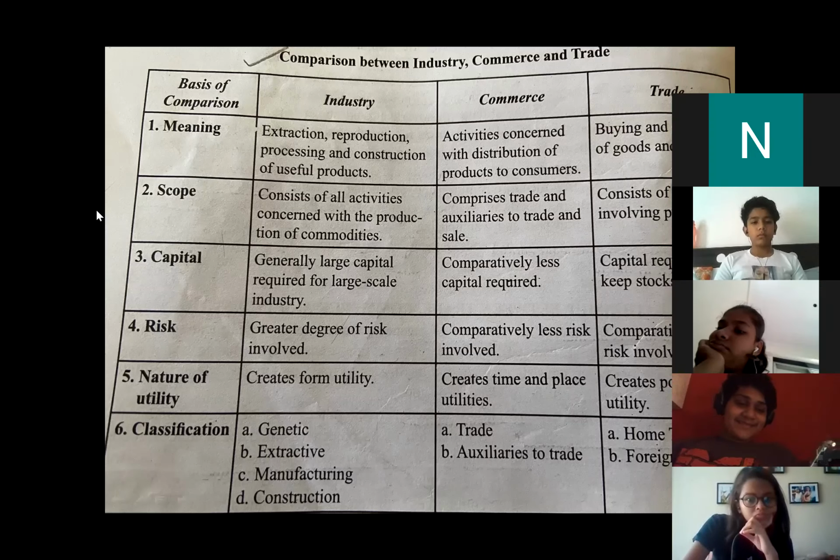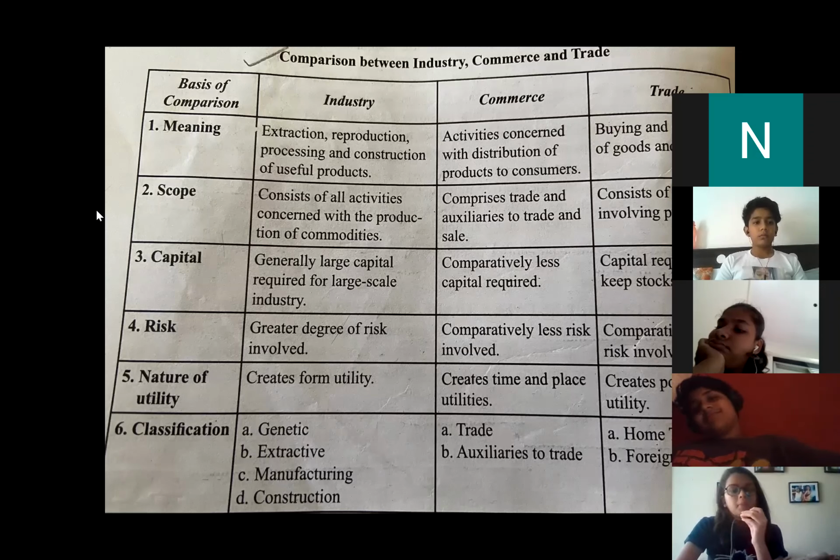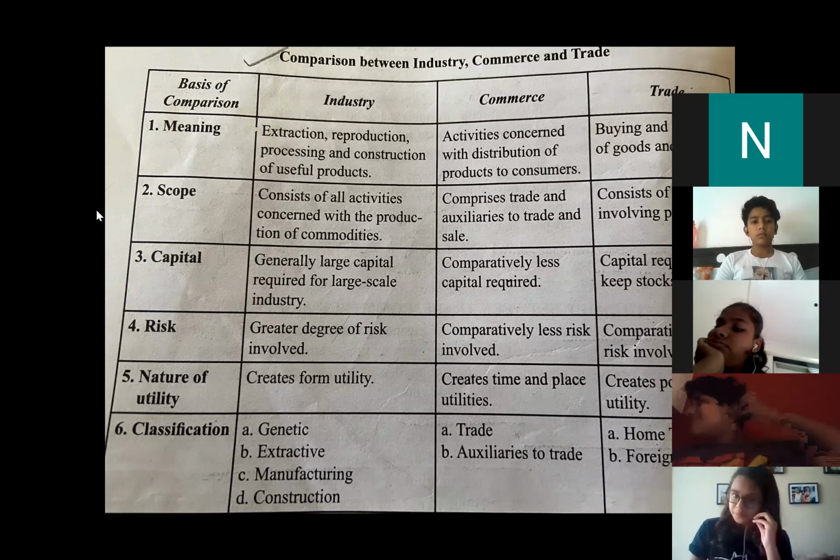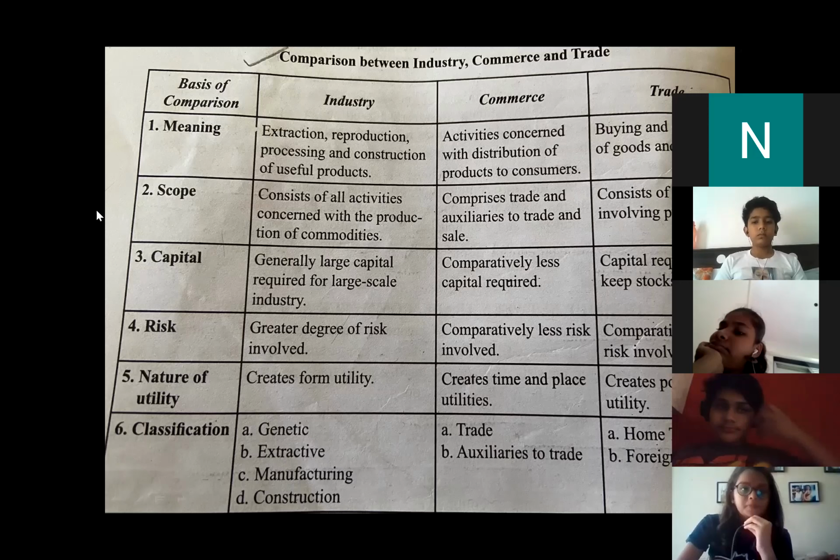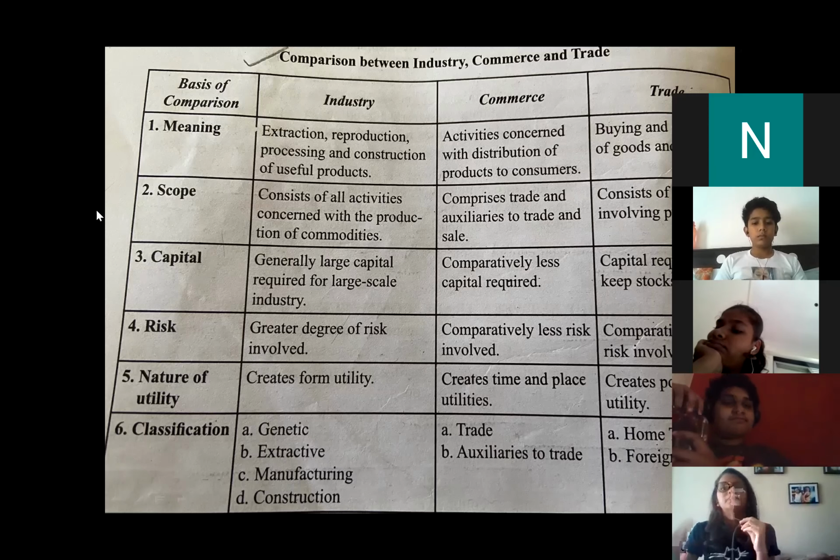Who can tell me how commerce creates place utility? How are the goods transferred from one place to the other? Through what? Yes, Vidhi, can you tell me? Transportation. Excellent, very good answer. Yes, through transportation. So commerce is creating time and place utility with the help of the warehouse and transportation.